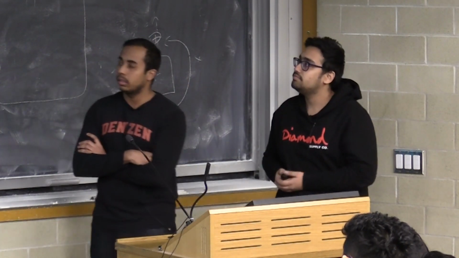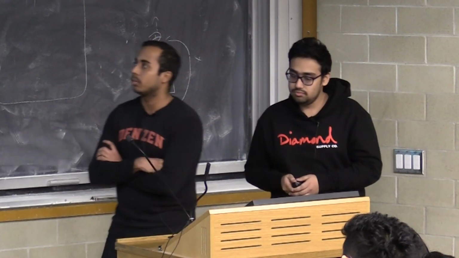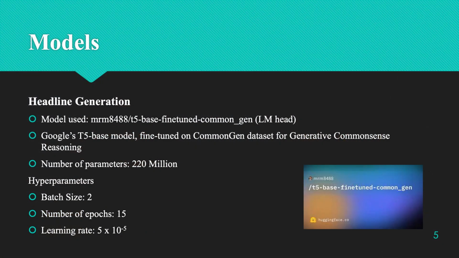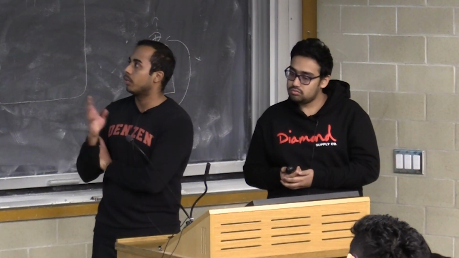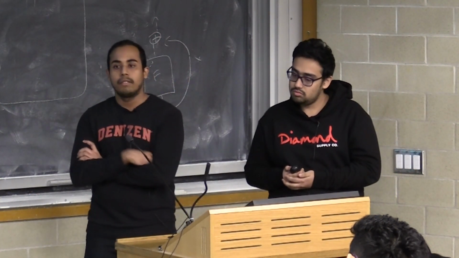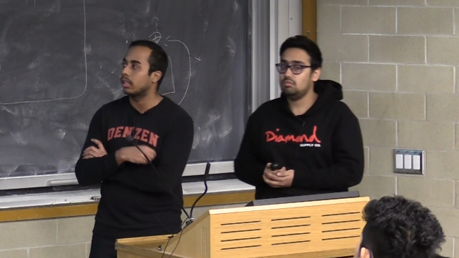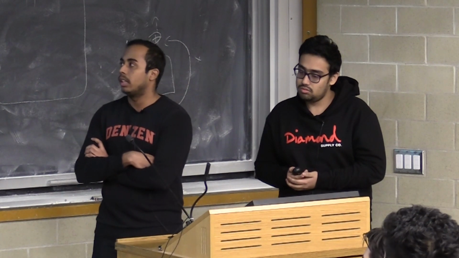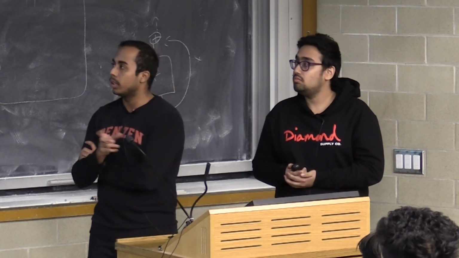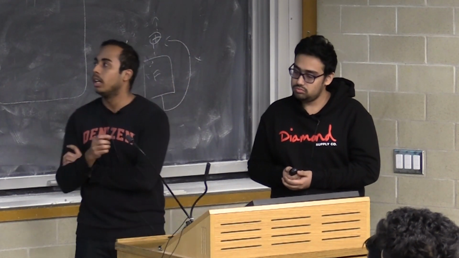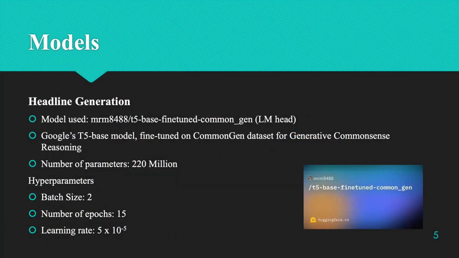For headline generation, we used a Google T5-based model. This model has 220 million parameters, and it is pre-trained using the CommonGen dataset, which is used for generative commonsense reasoning. We fine-tuned this model using our dataset in order to produce headlines rather than simple statements. The input to this model is 3 keywords and the output is a headline. The following hyperparameter setting is used: a batch size of 2, 15 epochs and a learning rate of 5 times 10 to the power of minus 5.